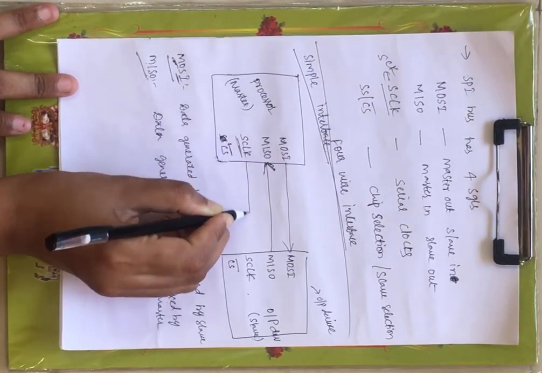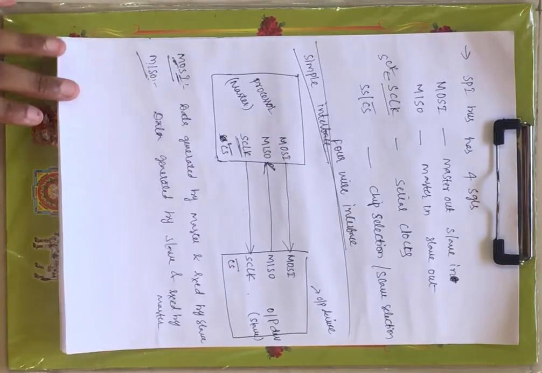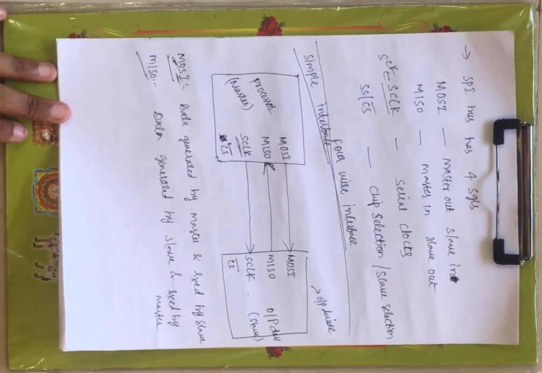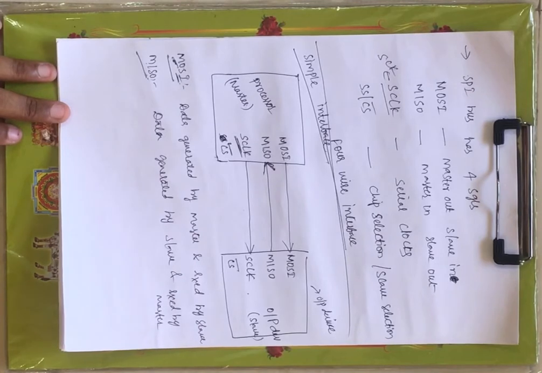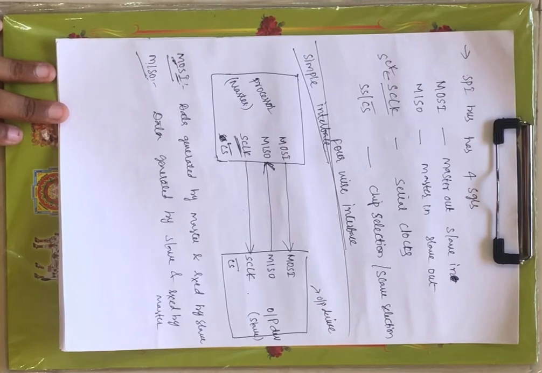Now this clock is supplied to the slave, right? The processor has an internal clock, and using that internal clock it is sent to the slave. The processor generates a serial clock at this particular pin, and that is given to the slave. That means you are maintaining the same clock for your processor as well as the slave. That's why it is synchronous communication, right?